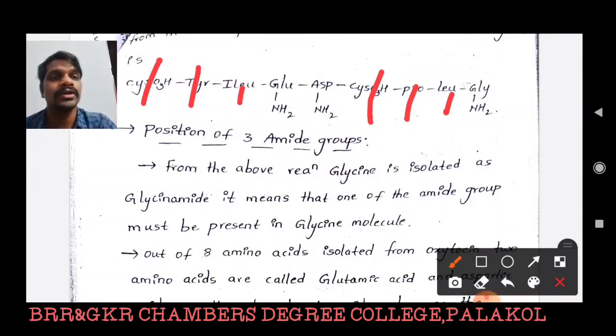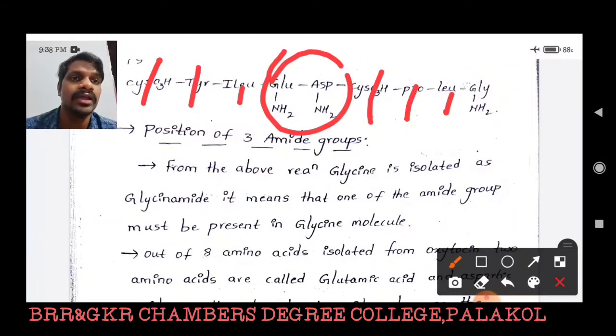But here we have 2 amino acids, glutamic acid and aspartic acid. These are acidic amino acids. That means glutamic acid contains 2 carboxylic acids, and aspartic acid also consists of 2 carboxylic acids.